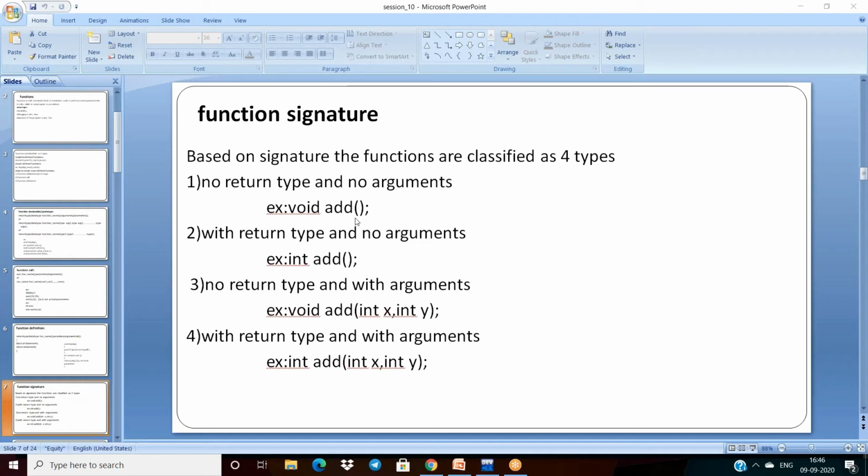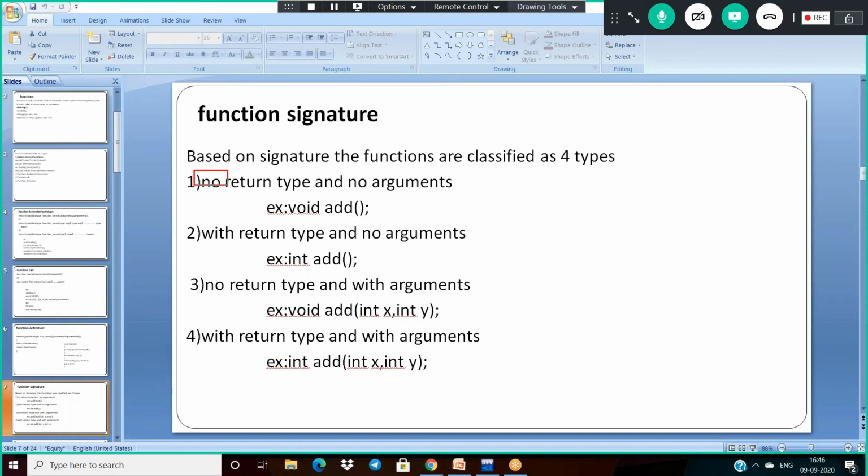For all these four ways, we have to see the example. And later, we will discuss different programs on the function concept. So, my first one is, what is the first type here? I have to use no return type and no argument. No return type means void. Name of the function I am taking is add, and it has no argument. My intention is that I have to add two numbers, where my function name is add, the function does not have an argument, and the function does not return any value.